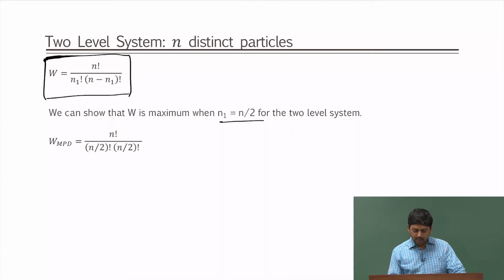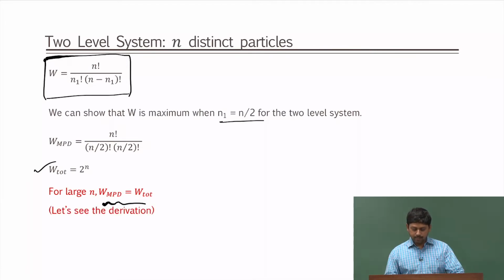Then, for n distinguishable particles in two distinguishable boxes, all possible distributions number 2 to the power n. We have discussed that this is all the possibilities, and we will show that for large n this becomes equal to W. Okay, so we are going to show first that this quantity W becomes maximum when n1 becomes n by 2. We will need more space, and we are going to use this space here.